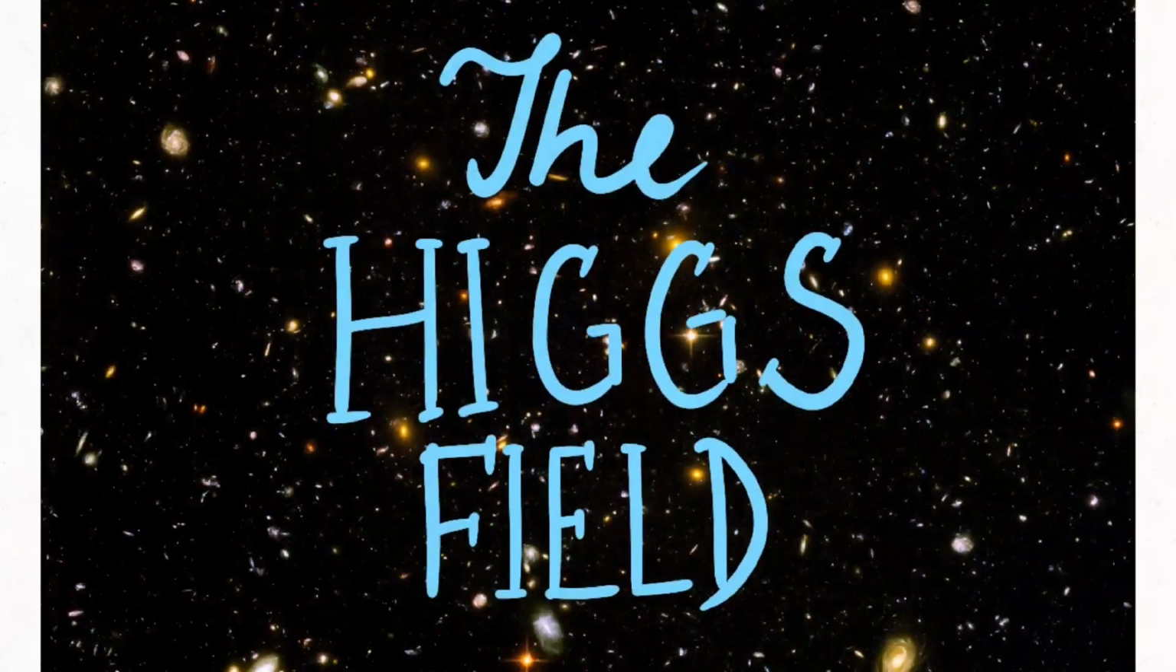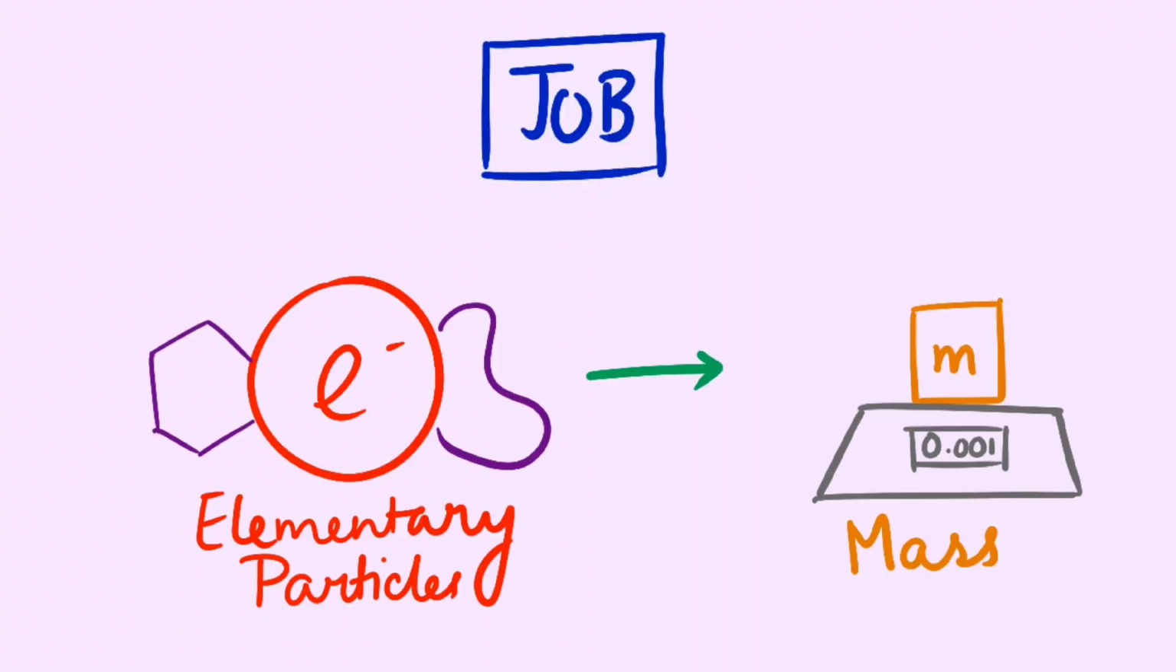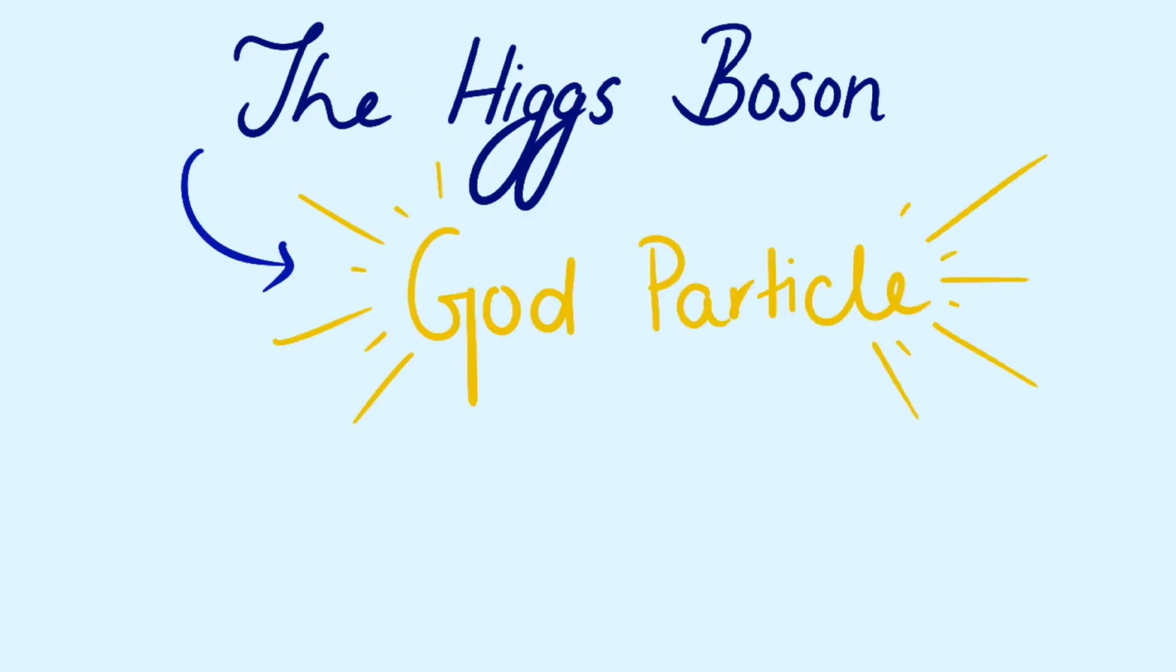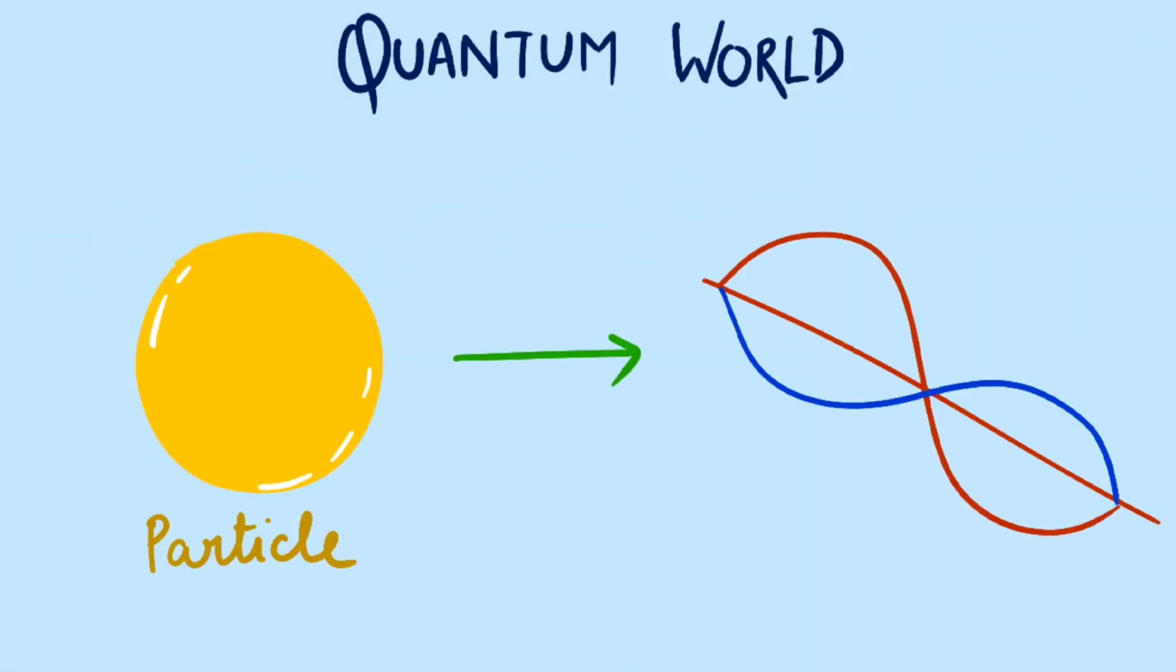So, what exactly is the Higgs boson? Think of the Higgs field as an invisible force field that fills up the entire universe. Its job is to give elementary particles their masses. The Higgs boson, famously known as the God particle, is an excitation of this field. Isn't the Higgs boson supposed to be like a particle? Well, yes, but in the quantum world, all particles are also waves.